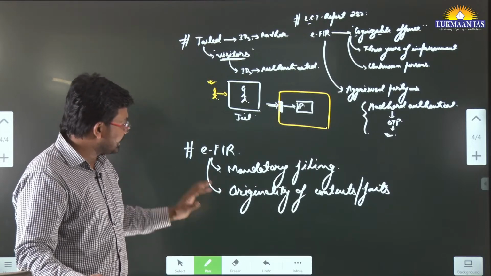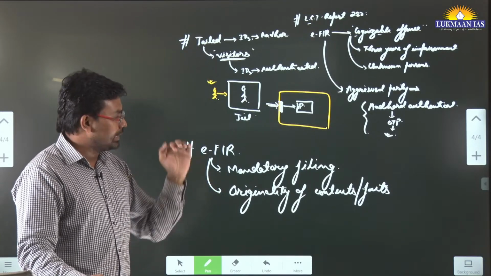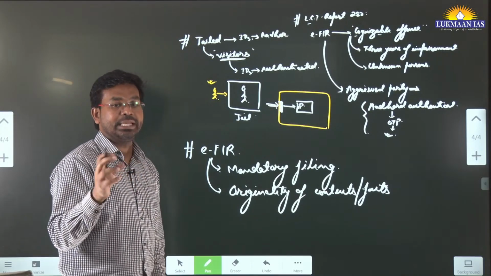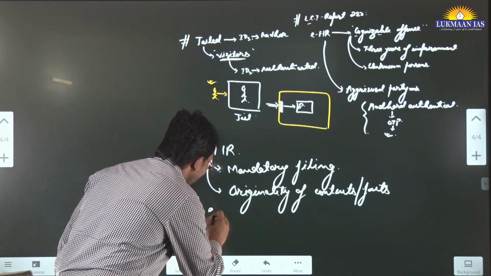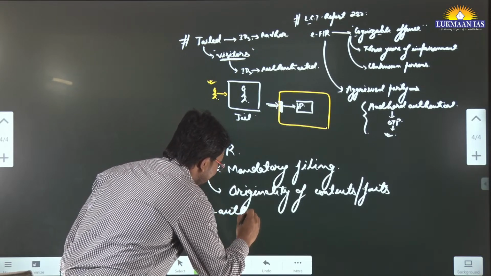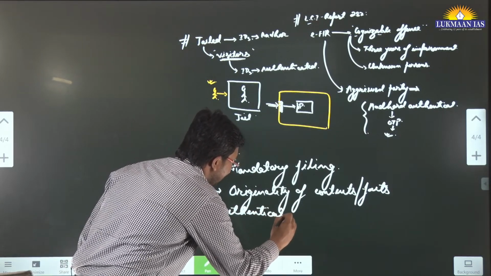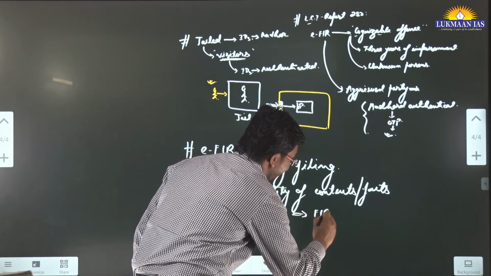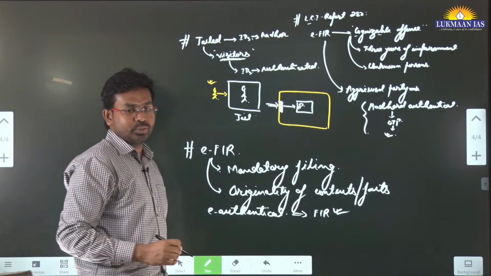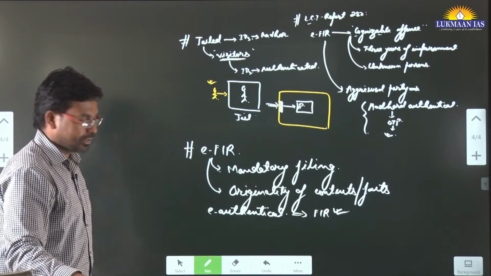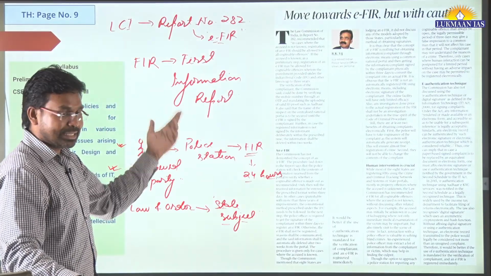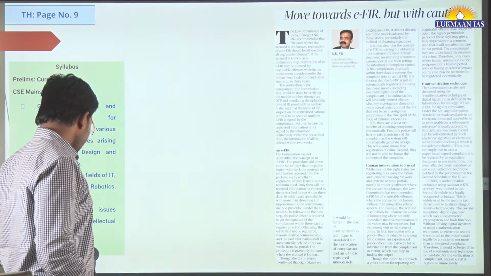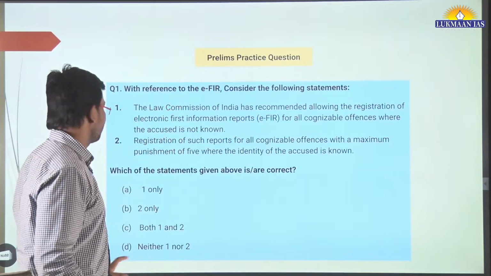Okay, but in this article the author is saying that instead of the signature requirement, you mandate e-authentication. E-authentication means verifying the identity of the person through Aadhaar, right? After doing e-authentication, the EFIR should be equated with an FIR. So this is what the author is suggesting in this article. This is related to law and order reforms. It is associated with police reform also, right?